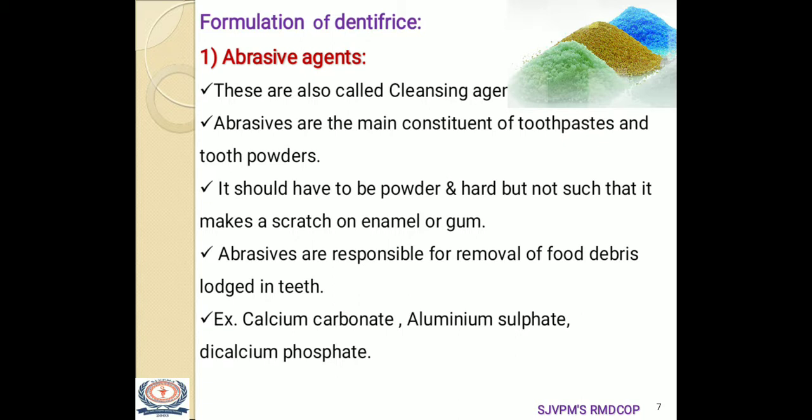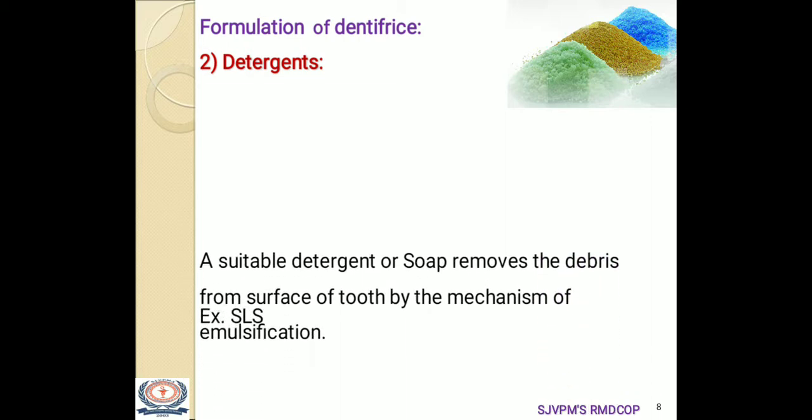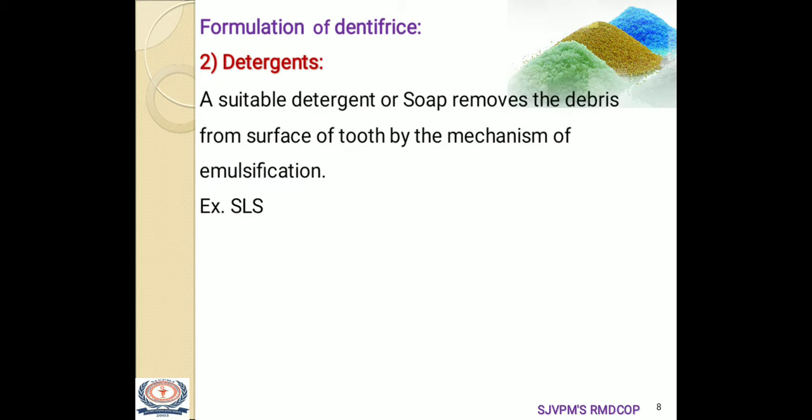The next main ingredients in the formulation of dentifrices are the detergents, which are helpful for carrying out the cleansing action. A suitable detergent or soap removes the debris from the surface of the tooth by the mechanism of emulsification. The well-used or preferred type of detergent in dentifrices is SLS, nothing but sodium lauryl sulfate.